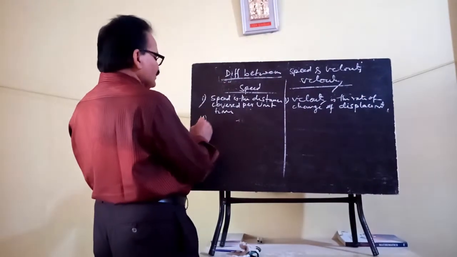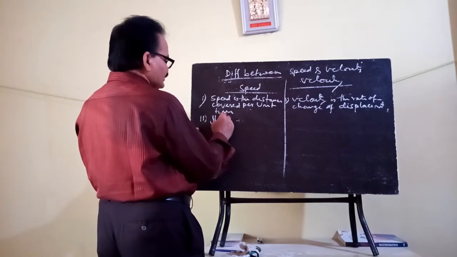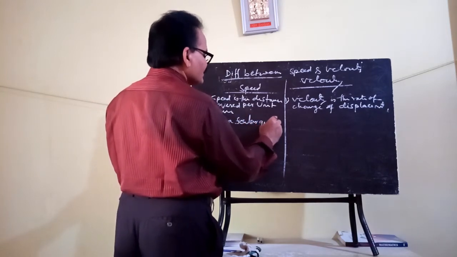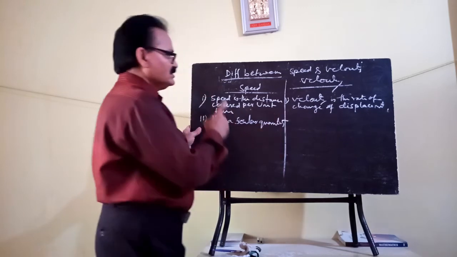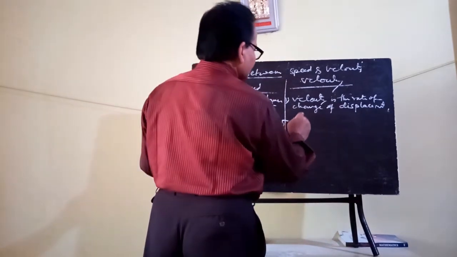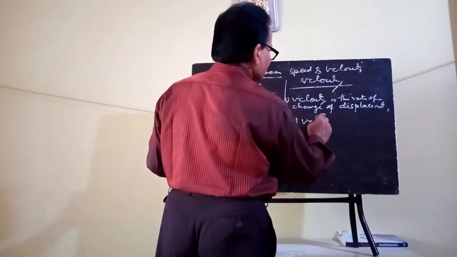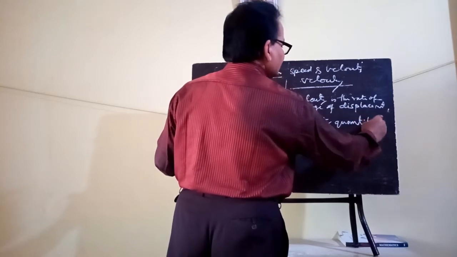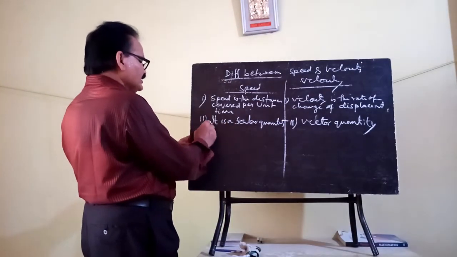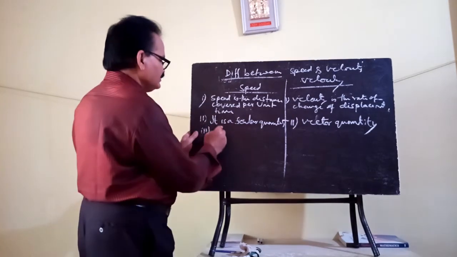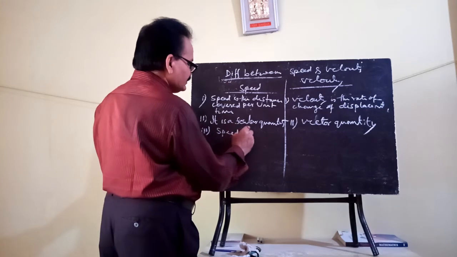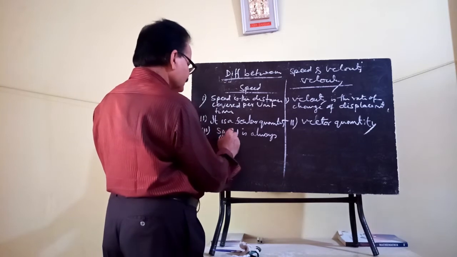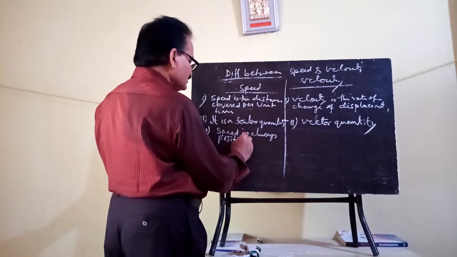Okay. The second point: speed is a scalar quantity, velocity is a vector quantity. The third point: speed is always positive, never zero.